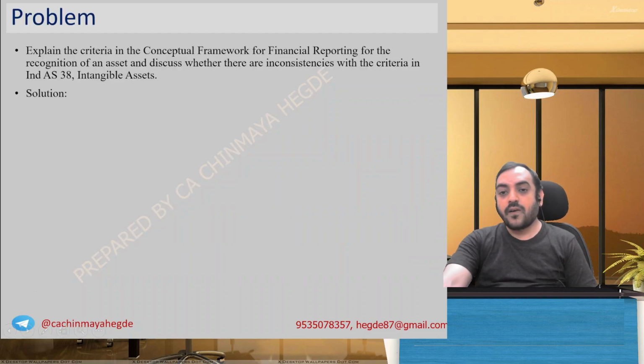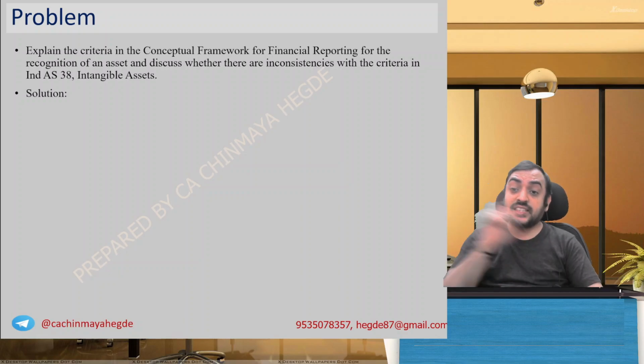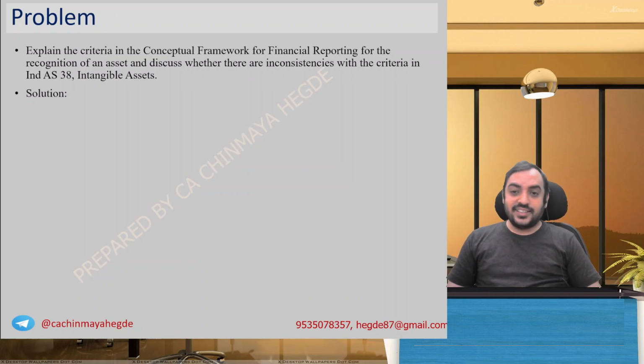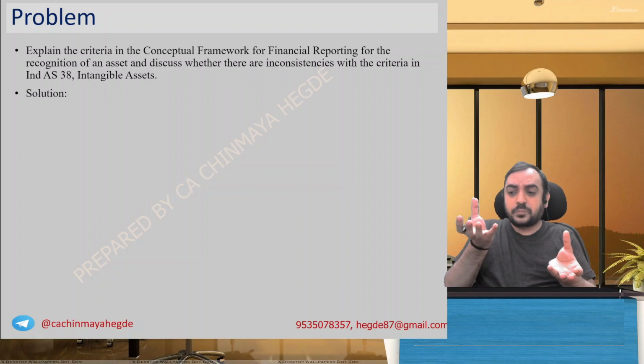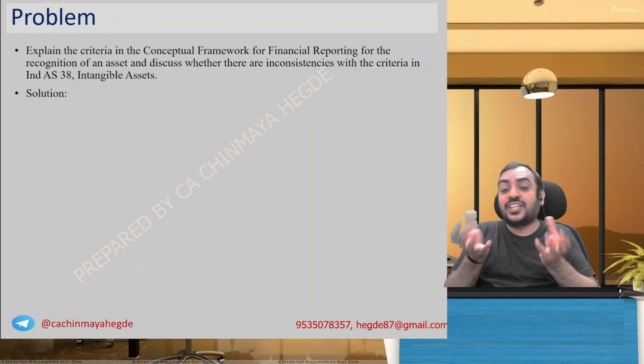Okay, next. Explain the criteria in the conceptual framework for recognition of an asset and discuss whether there are inconsistencies with the criteria in Ind AS 38 Intangible Assets. They're asking whether there is any inconsistency between the framework and the intangible asset recognition criteria.